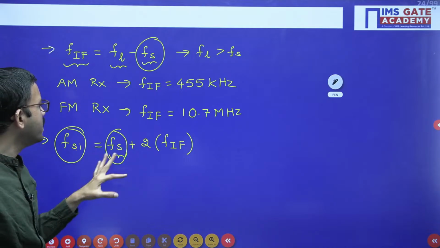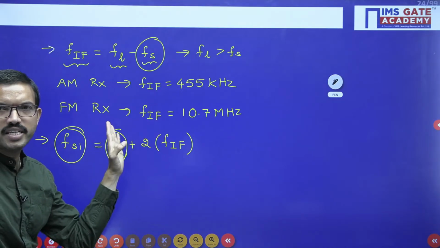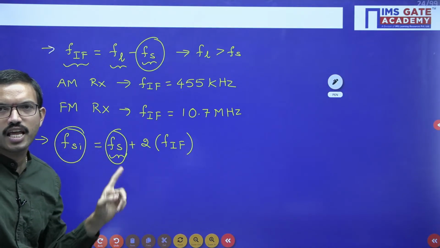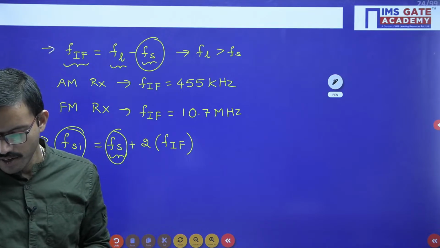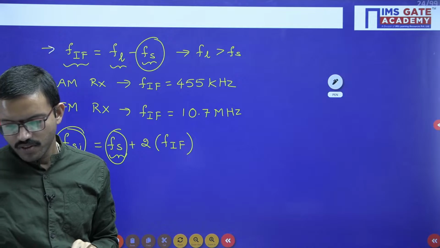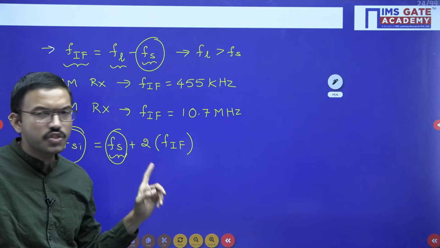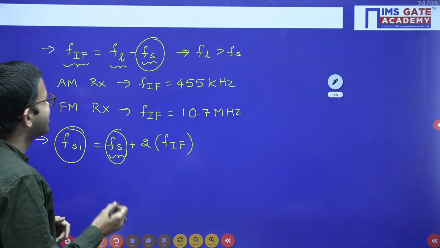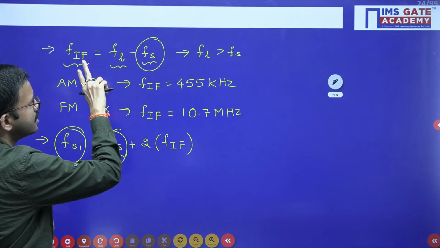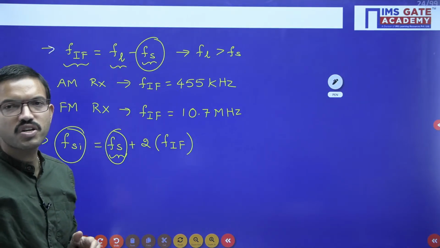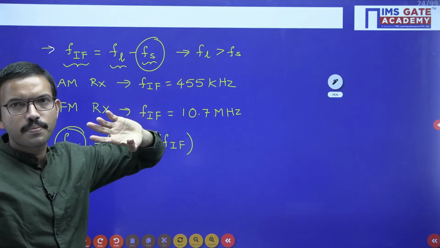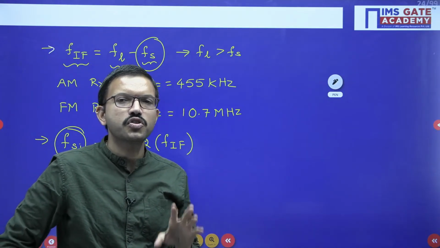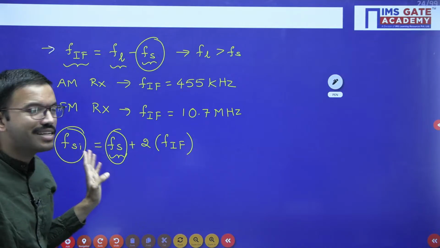So if you want to eliminate this particular image frequency before the IF amplifier, we will use the tuned circuit. With the help of that, we can eliminate this image frequency. Image frequency can be suppressed by using a tuned circuit. We have to keep this tuned circuit before the mixer stage. With the help of the mixer stage, we are getting the difference of the two incoming signal frequencies. So after this stage, if you use that tuned circuit, there is no use at all. Before the mixer stage only, we have to use the tuned circuit so that we can eliminate any high frequency signal that is there.